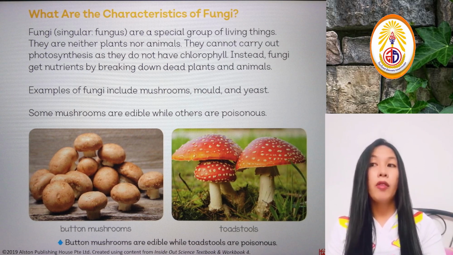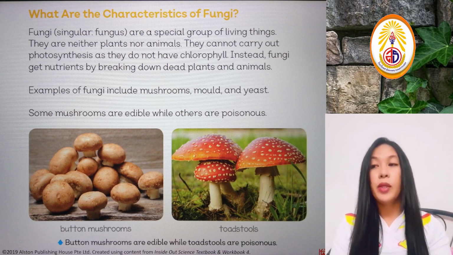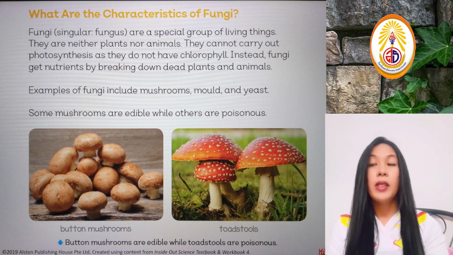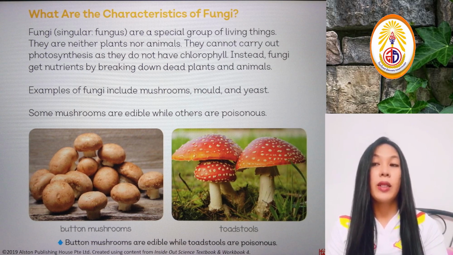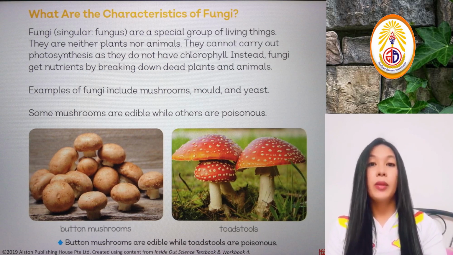One of the edible mushrooms is the button mushroom. Most commonly, these are the mushrooms that you can find canned, put in a can and sold in stores. And one example of a very poisonous mushroom is the toadstool.